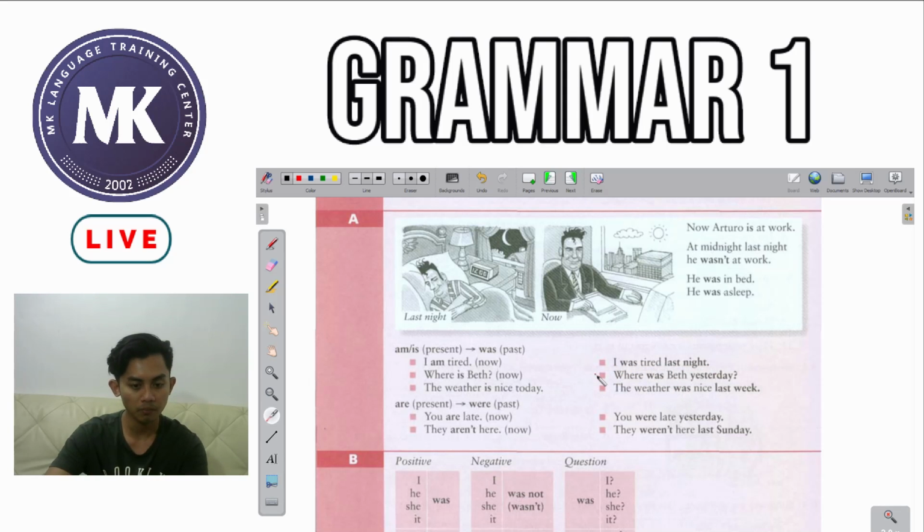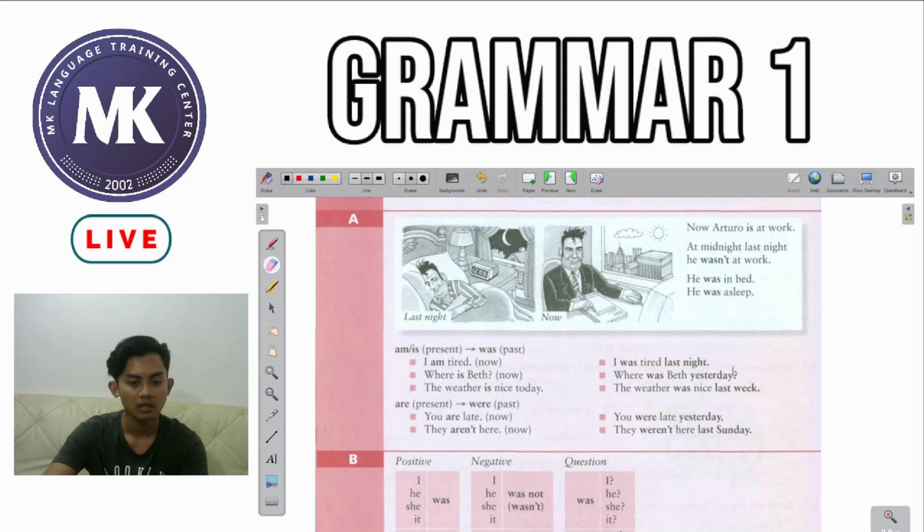Okay, so we see now a difference between the two sentences. We notice that in the past tense, the simple past tense, here at the end, we added a time indicator. This gives you context of when it happened. For example, here it is I am tired. Since I am tired, it happens now in the present. But here, I was tired last night. We know that it happened last night, sometime in the past.